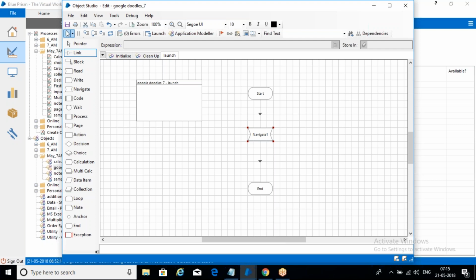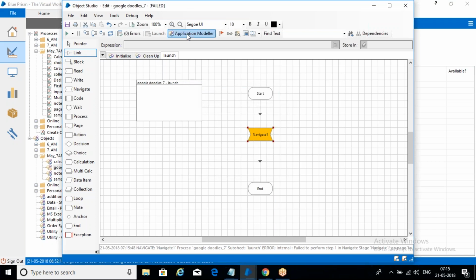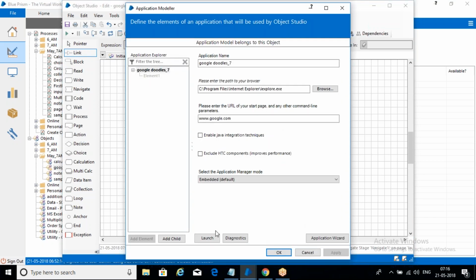So if you want to test it, what we have to do, we need to run this, right? Okay, so let me run, and then observe this, what is happening. See this, did you observe? No target application has been set, because we created application modular, but did we launch? No, we didn't launch this one, right? So must and should, we need to launch your application by using application modular, then only we can work with that. Now click on launch button.